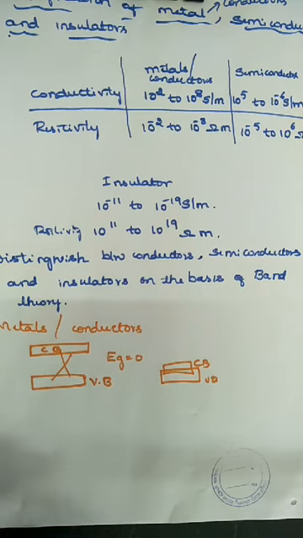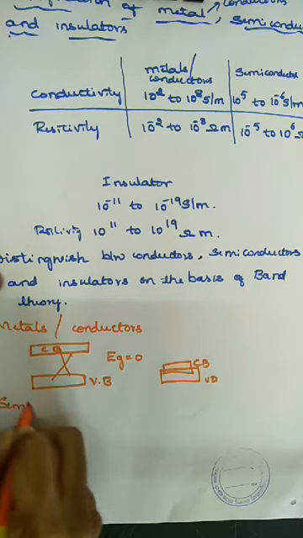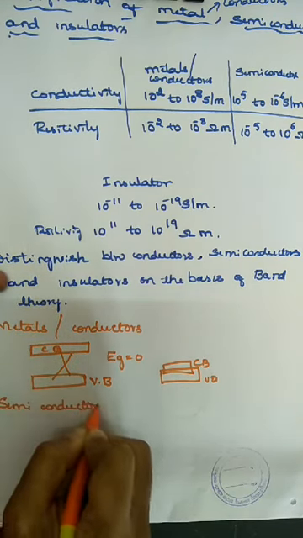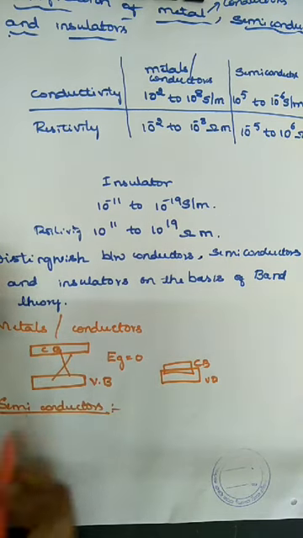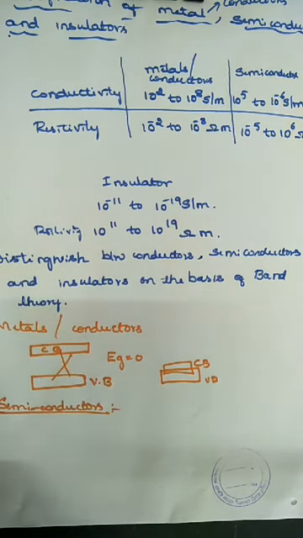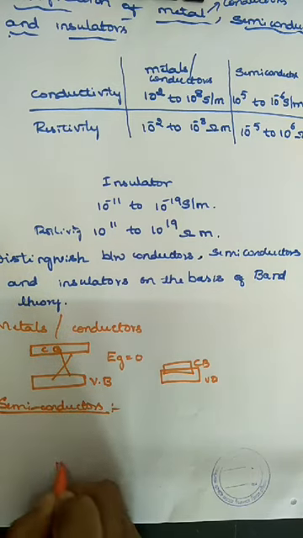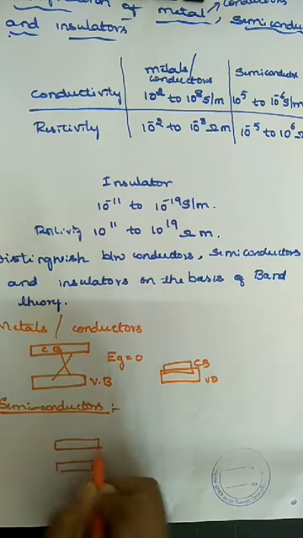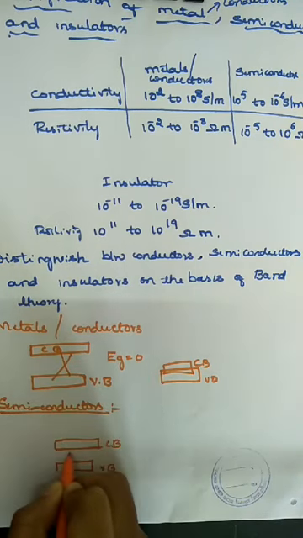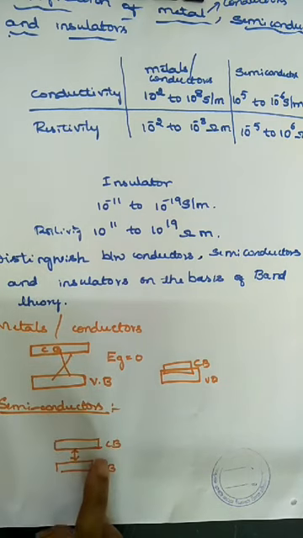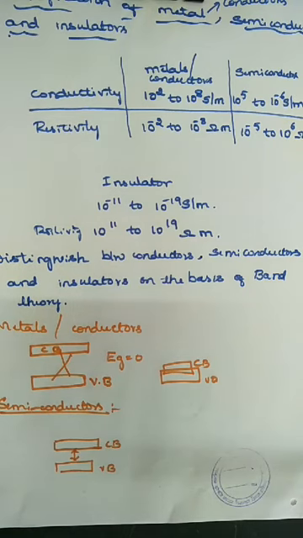So next, in semiconductors. Okay, so in semiconductors, here the valence band and conduction band are separated by a small energy gap. So this is the valence band and this is the conduction band, right? So there is a small gap between the valence band and conduction band. In the case of metals, what happened? They overlap with each other, which means the value of Eg is 0.